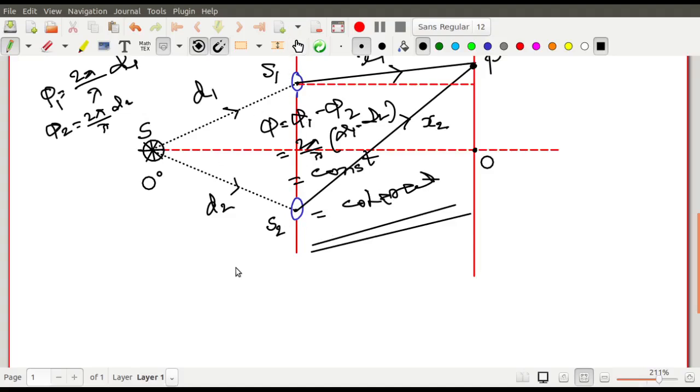The reason behind it is that suppose you take two independent sources like this, two candles. You have read perhaps in higher secondary that you cannot produce interference with two candles.